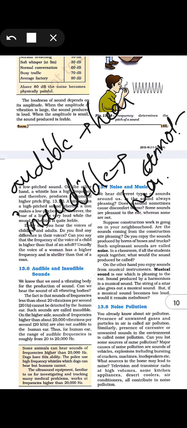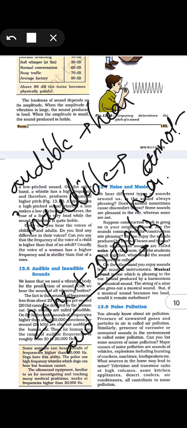Ranging from 20 hertz to 20,000 hertz, we can hear this type of sound. This range of sound can be heard by us very easily. So this is the range for audible sound.